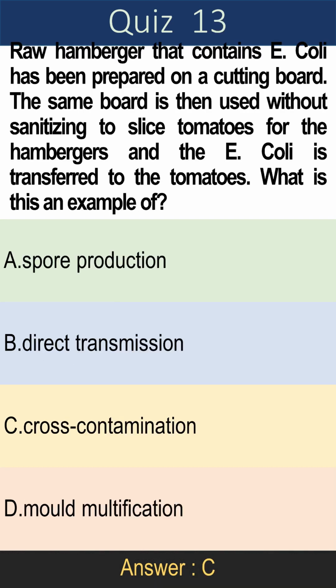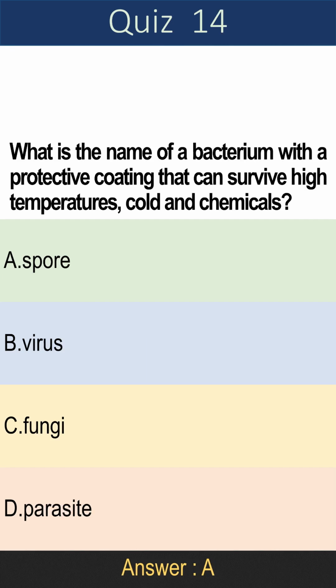Question 13. Raw hamburger that contains E. coli has been prepared on a cutting board. The same board is then used without sanitizing to slice tomatoes for the hamburgers and the E. coli is transferred to the tomatoes. What is this an example of? A. Spore production, B. Direct transmission, C. Cross-contamination, D. Mold multiplication. Answer is C. Cross-contamination.